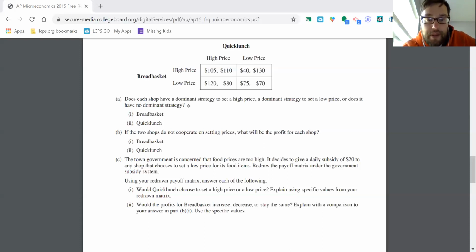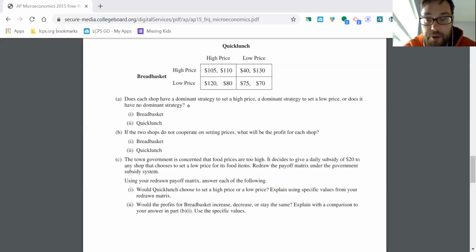Okay. Now the question is, would the profits for Breadbasket increase, decrease, or stay the same? Explain with a comparison to your answer in part B1, right? So pay attention to this. They want you to compare to this number here. Initially, we figured out what the payoffs were going to be for each firm. So Breadbasket initially, the profit was 120. Now they want us to tell what would happen to the payoffs for Breadbasket with the subsidies in place. So we said for sure Breadbasket had the dominant strategy of the low price.